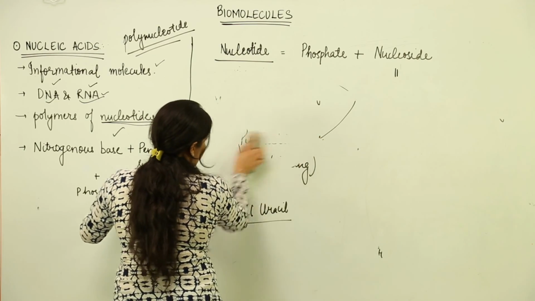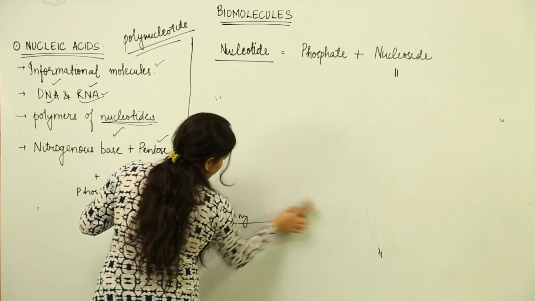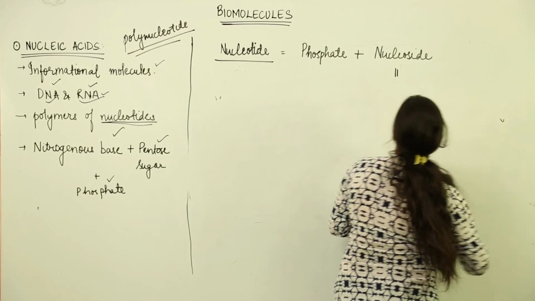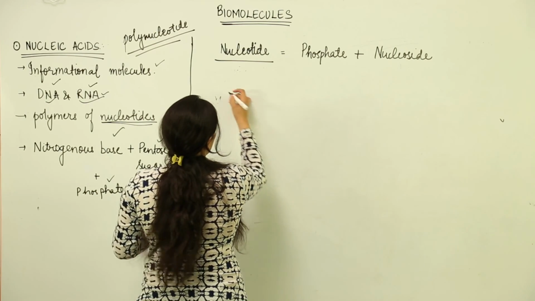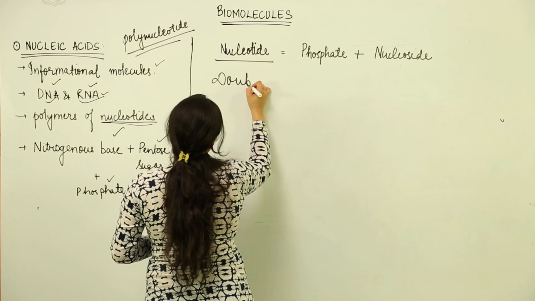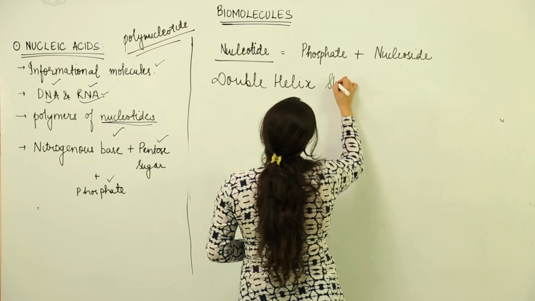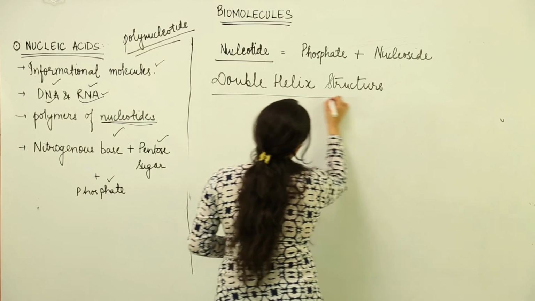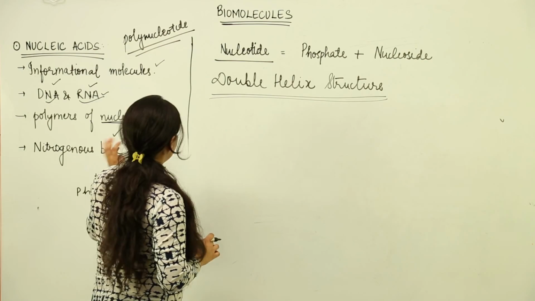Late in 1960s, there were two scientists who coined the three-dimensional structure of DNA, Watson and Crick. They proposed the double helix structure of DNA. So we are going to see what that double helix structure of DNA is all about before understanding the last term, that is ATP. It is a close associate of nucleic acids. That's why we study ATP as well over here only in the topic of nucleic acids.